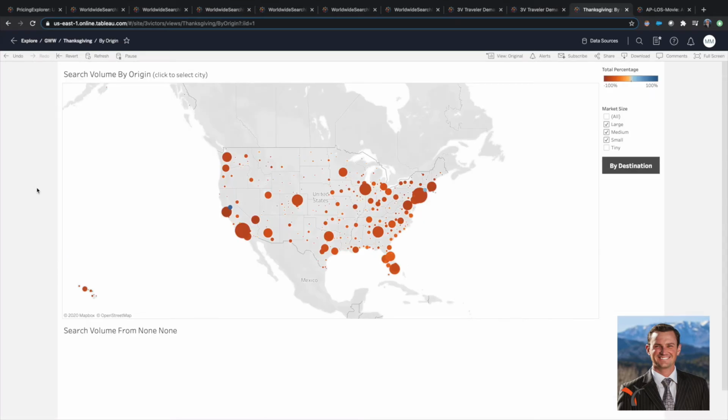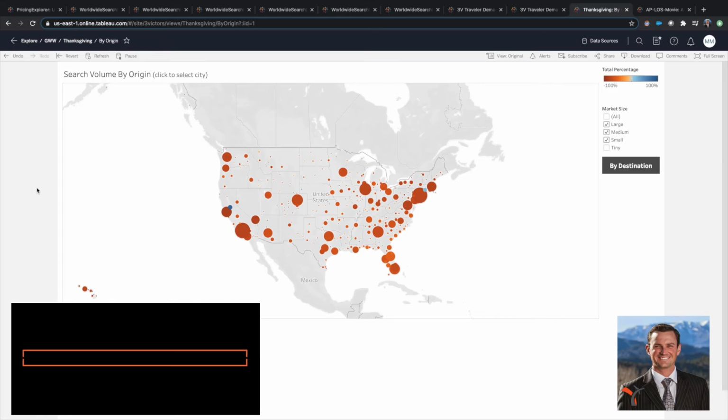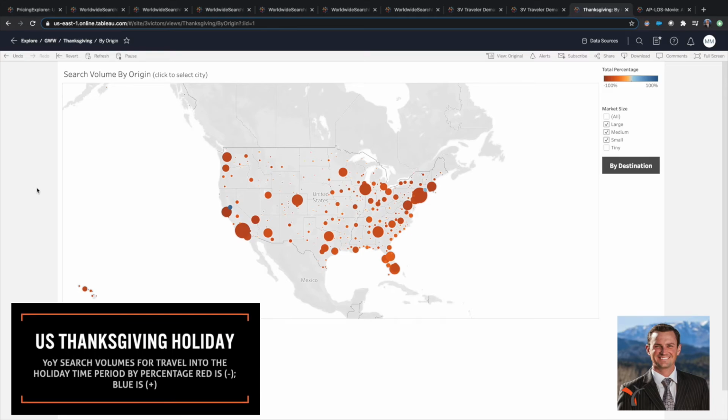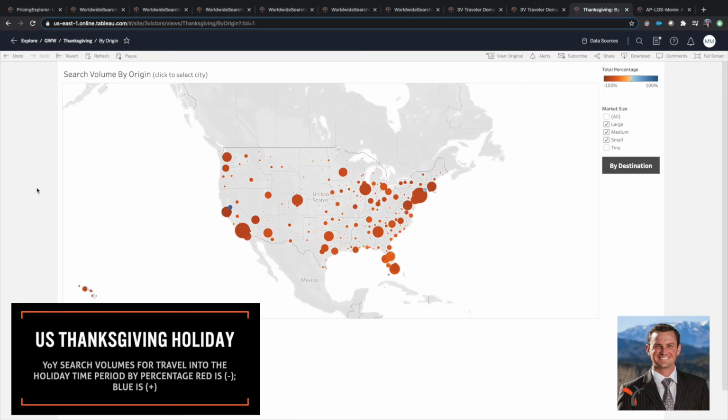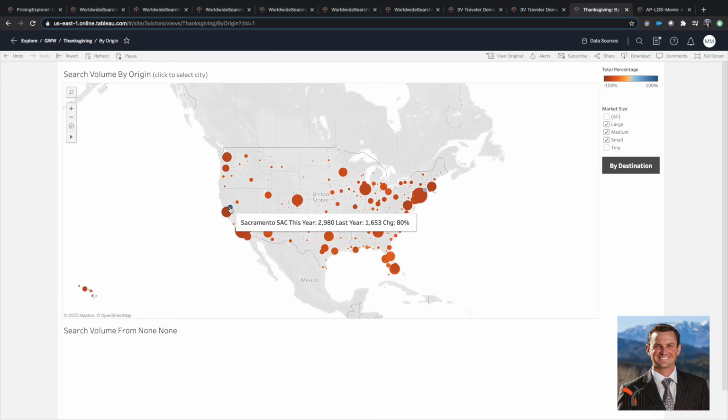For the domestic U.S. market, the Thanksgiving holiday is just around the corner, and early indications don't look particularly promising. The one thing that could be said is that apparently a few people want out of Sacramento and away from the smoke. This visualization is a year-on-year analysis of the holiday travel period around the Thanksgiving holiday as compared to this time last year.